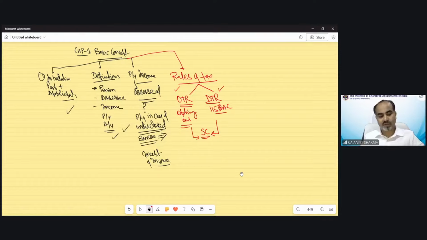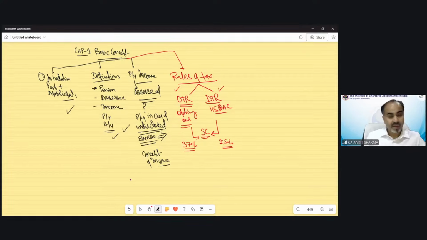Navneet is saying yes, of course, very good. Under the optional tax regime, the maximum rate of surcharge could be 37% if your total income exceeds 5 crore. Very well done, Navneet. But the maximum rate of surcharge under section 115BAC would remain a maximum of 25%. It cannot exceed 25% in case of the default tax regime.